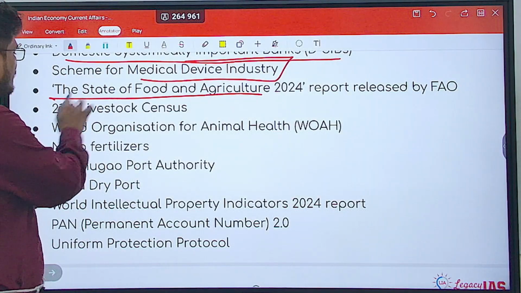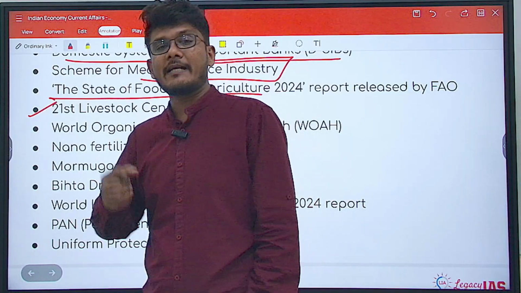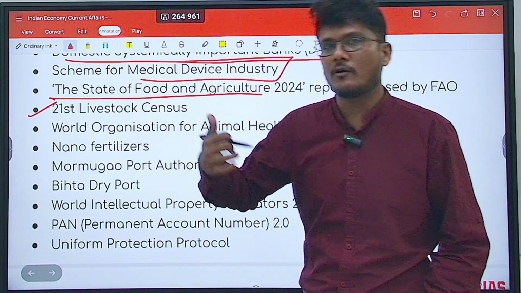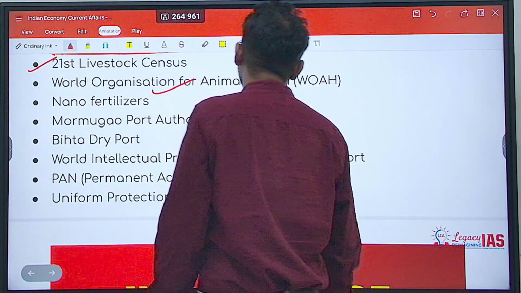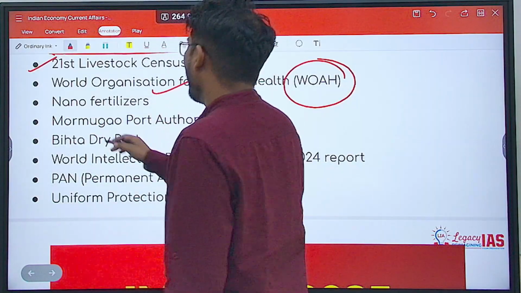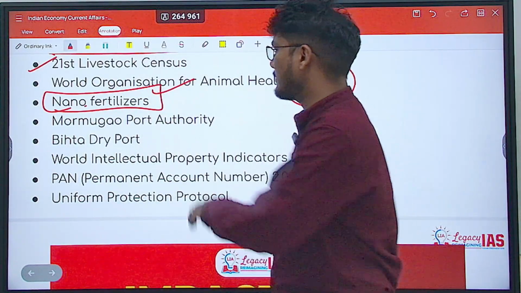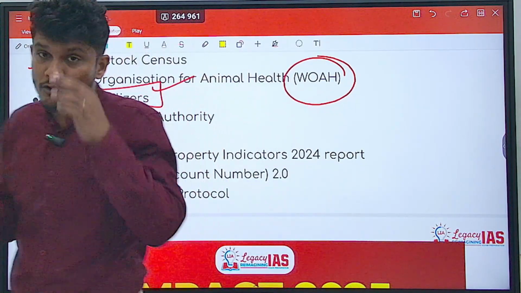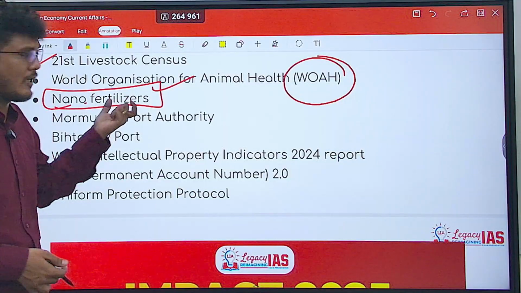organization. Then we have the 21st Livestock Census. Now the census is not completed, but it has started with what factors taken into account. We'll see all that. Then you have the World Organization for Animal Health. Wow, that is probably how it is pronounced. And then you have nano fertilizers. We'll see what nano fertilizers are. What is the size of these nano fertilizers? We'll see that as well, to get classified as a nano fertilizer.